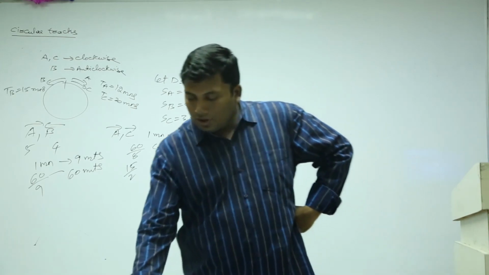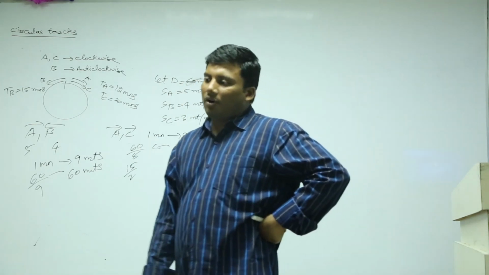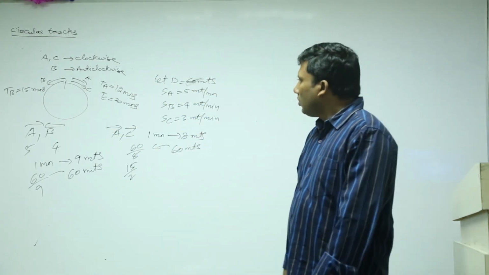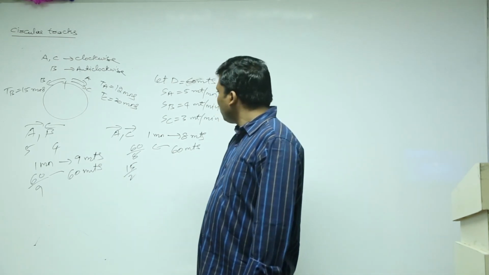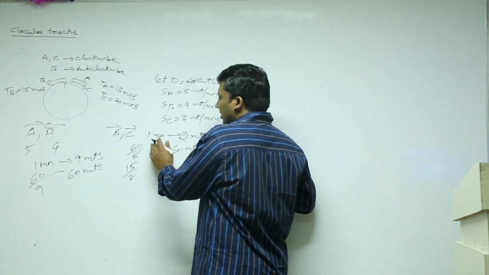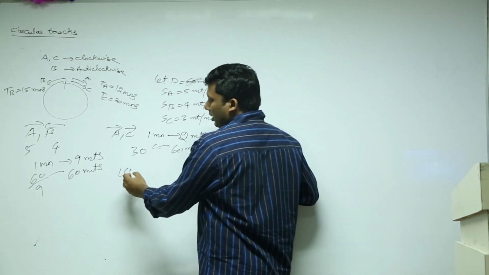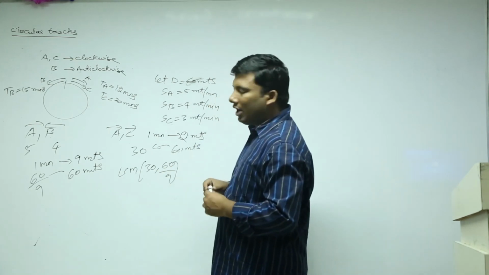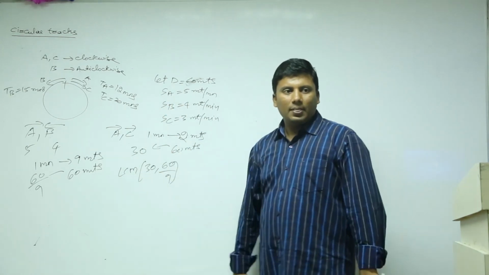Next. Another question. Very easy, right? Next. Which of the following? So here A and B have 9 meeting points. A and C, 2 meters. A 5, C the same, means 30. LCM of 30 and 60 by 9. Calculations you please take care. It could be A and B the same, C opposite. Any question you can solve.